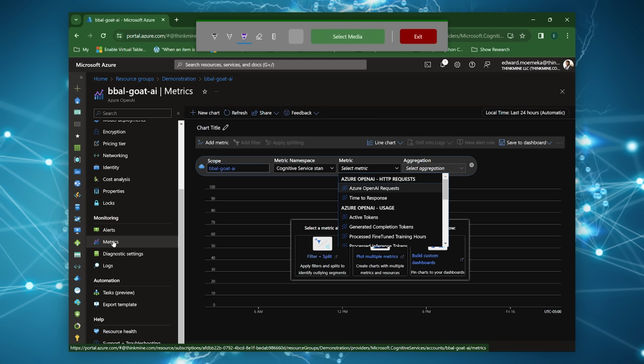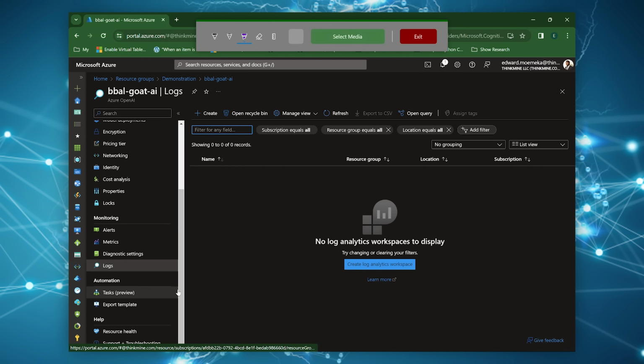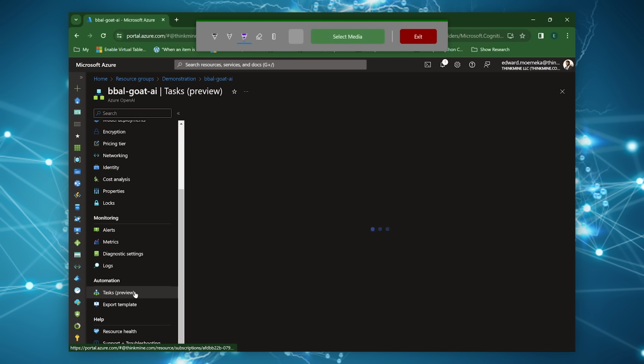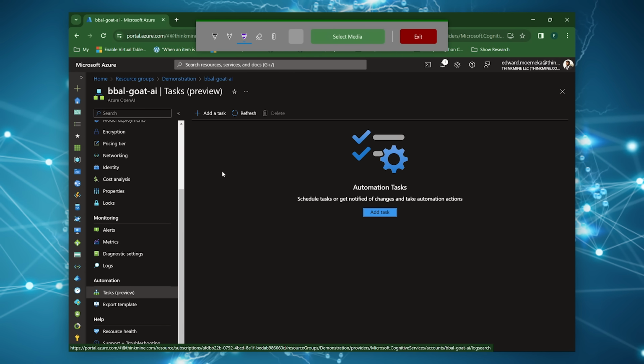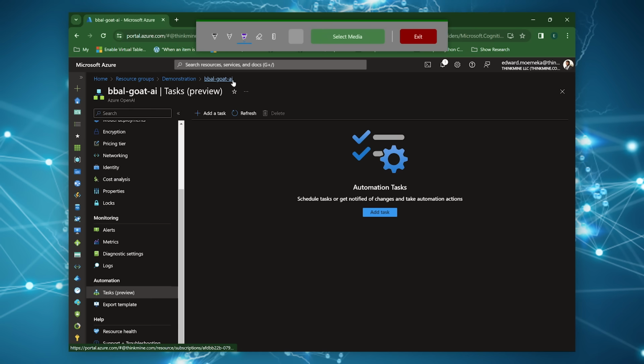Metrics, these are all the things that drive the metrics for your service. You can use this to monitor what's going on with your AI service, and you can actually attach alerts to this, and based on various metrics, do different things. So diagnostic settings, logs, nothing special there. A task view. So this is the same as any other task. This is going to be able to create sending monthly resource costs. Basically, that's where we're at right now for this.